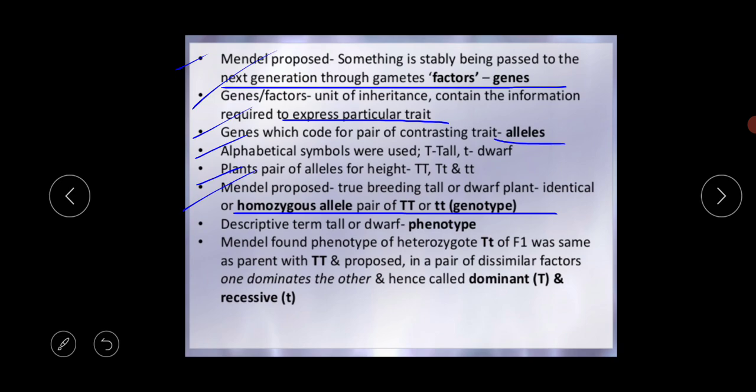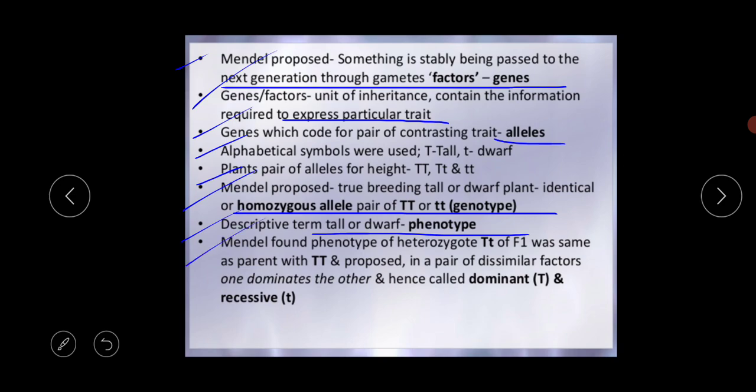The descriptive term of tall or dwarf is called the phenotype. This height, tall or dwarf, like I am a tall person or a dwarf person, you can see from the outside. That's why this is the phenotype characteristic. But for which gene I am tall or dwarf, you cannot see from the outside. That's why this is called the genetic composition, and this is the genotype.